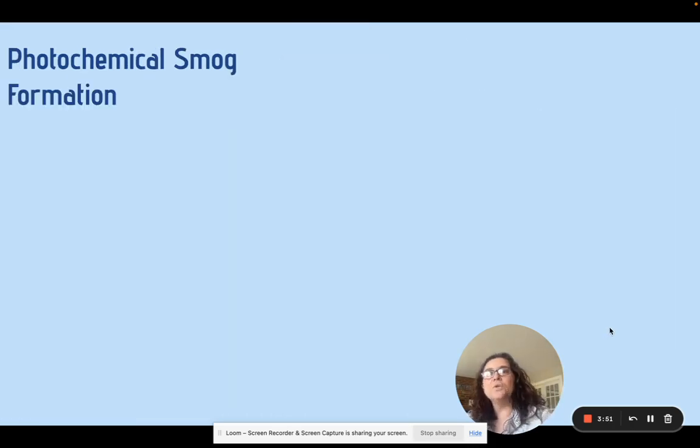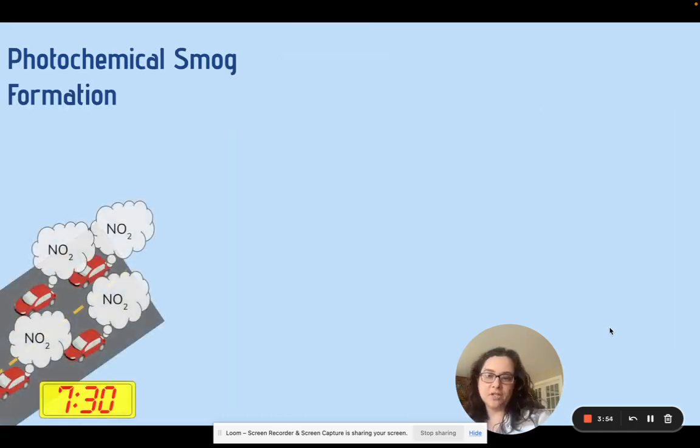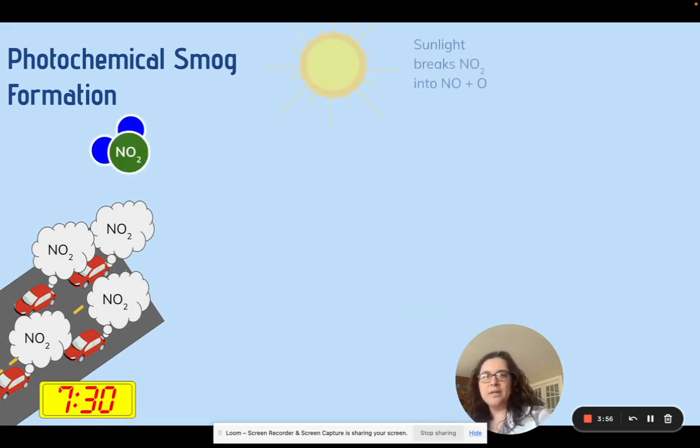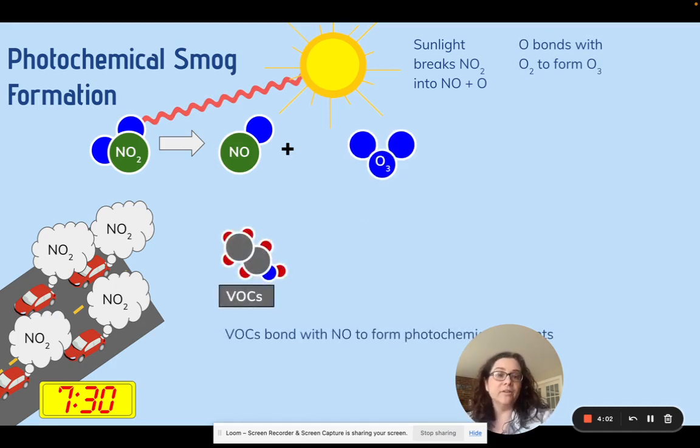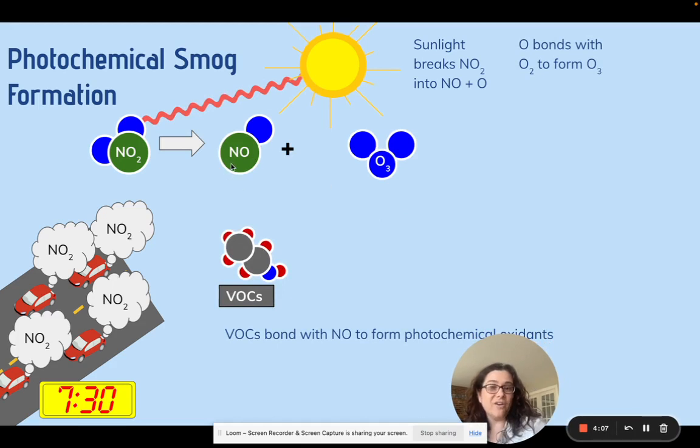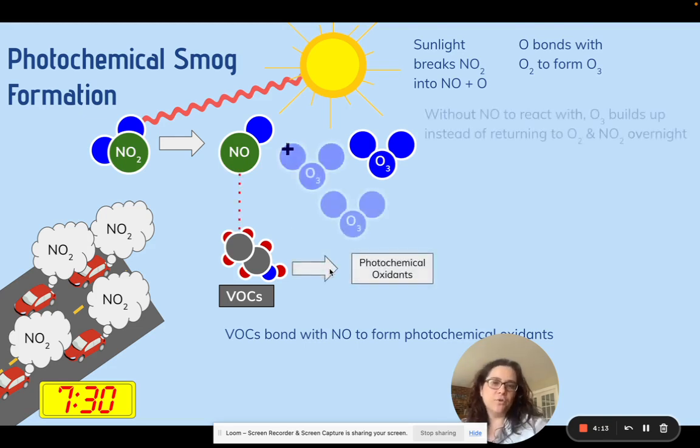All right. So let's go back to photochemical smog formation. We still have our NO2s being formed in the morning. We have our sunlight that is breaking things down. We just went through all this. We have our ozone. Now, VOCs are going to bond. We've got this NO that's now free. VOCs are going to bond with that NO to form what's called photochemical oxidants, okay?